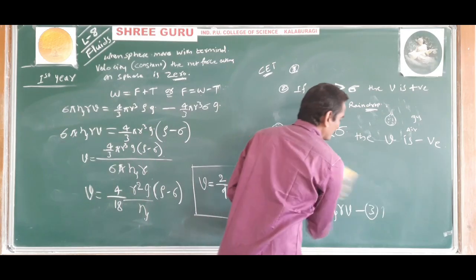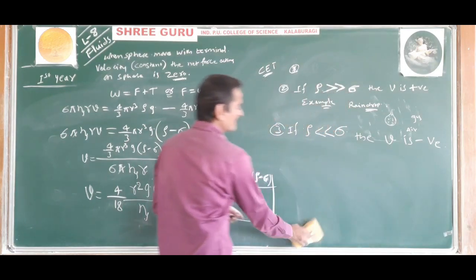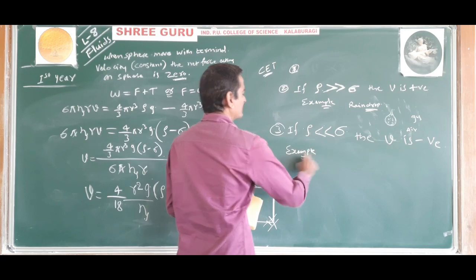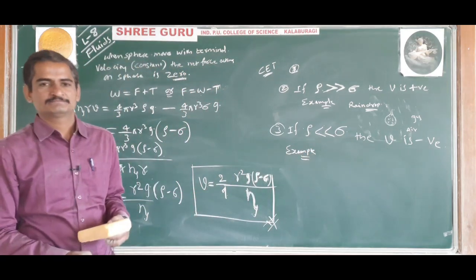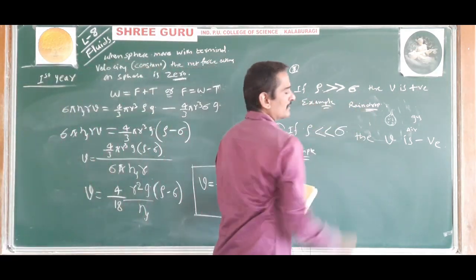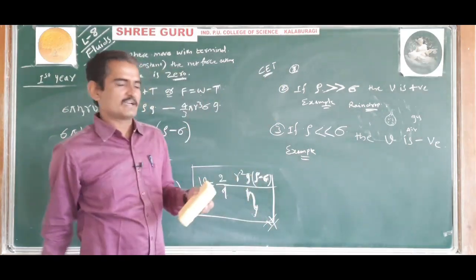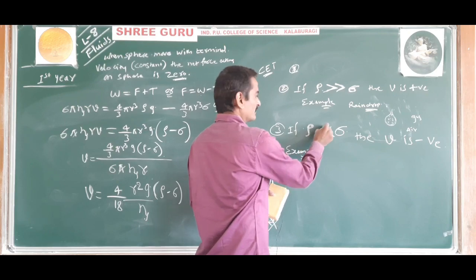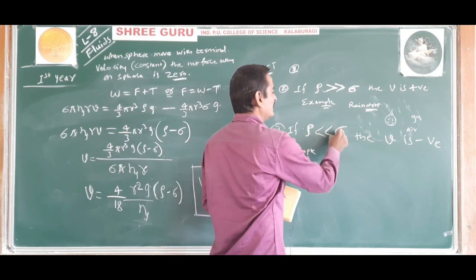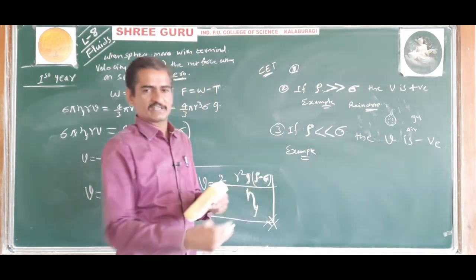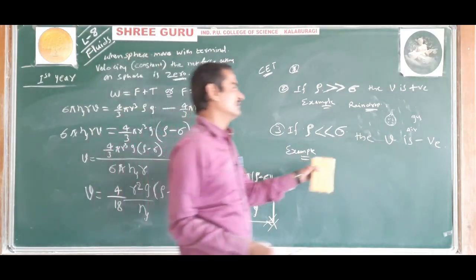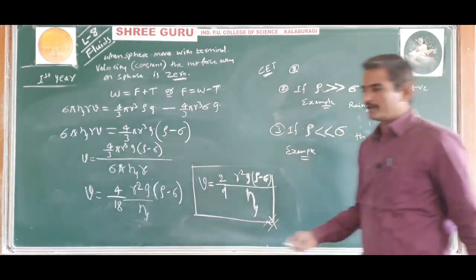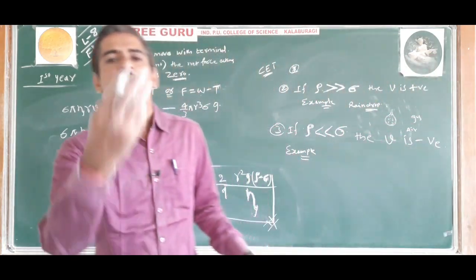Give an example for this one. Think about an example. Just now I told an example of a raindrop in the atmosphere, right? So now the density of the sphere is less than the density of the surrounding medium, that is the density of the fluid. Then the terminal velocity will be negative and the sphere will move upward. Think about an example.